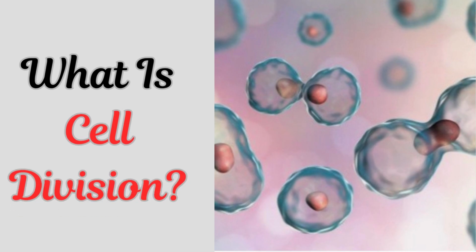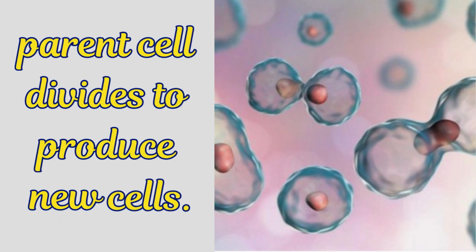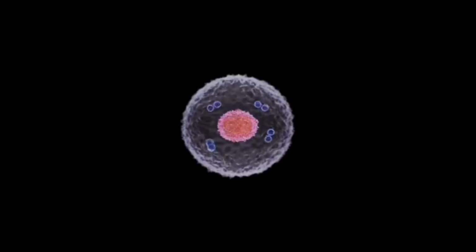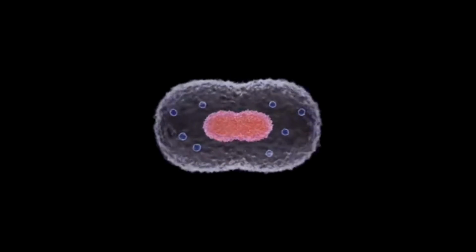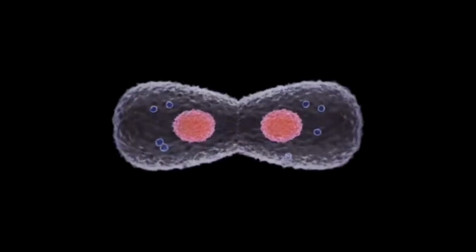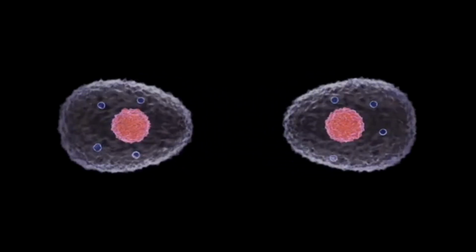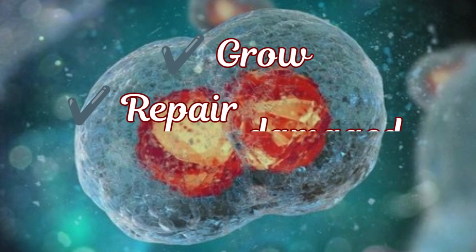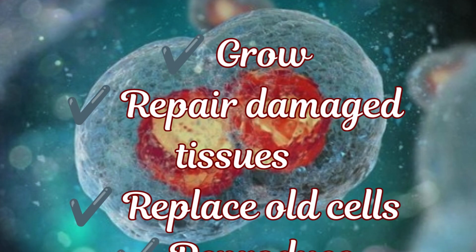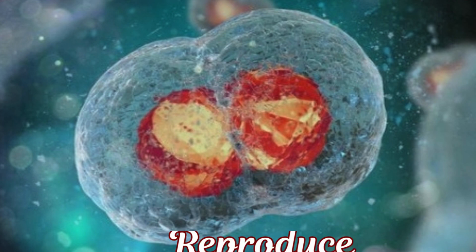What is cell division? Cell division is the process by which a parent cell divides to produce new cells. Think of a cell as a factory. When the factory gets too large or old, it creates a copy of itself and splits into two new factories. This process helps organisms grow, repair damaged tissues, replace old cells, and reproduce. Without cell division, life would simply stop.